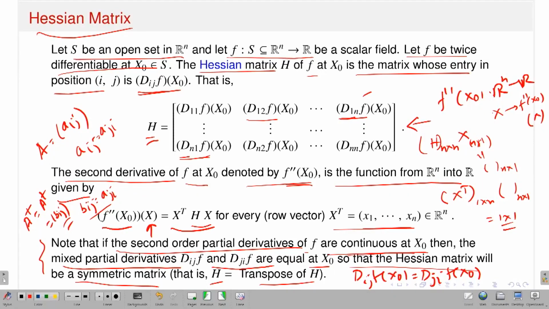Now, if A is equal to A transpose, that means it is a symmetric matrix. That means the property should be that aij should be aji, and this is true in this case, because if I assume that my second order partial derivatives are also continuous, the mixed partial derivatives should be equal, and then the Hessian matrix in that case is actually a symmetric matrix.